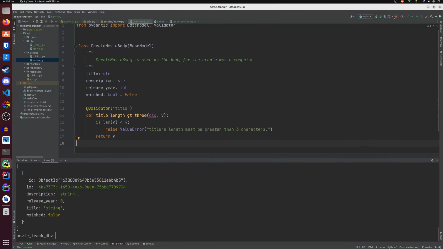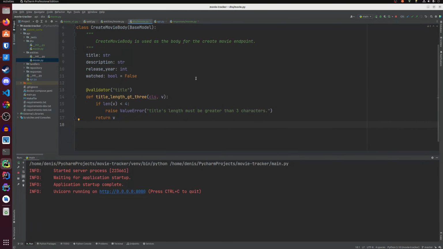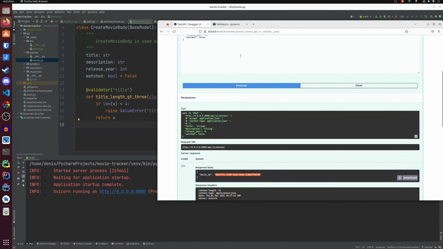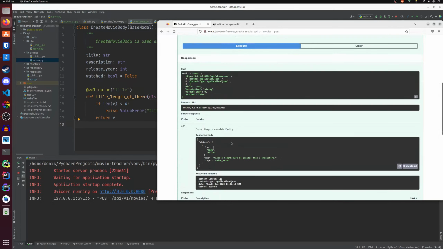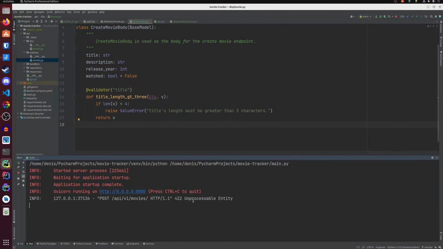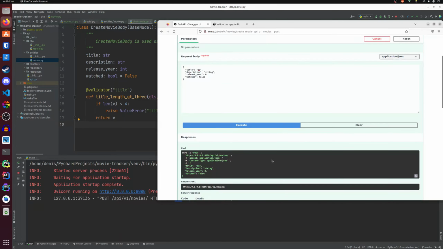Let's test this validator, stop the application, run it again, go back to Swagger, and if I say title AA, you can see the API responded with code 422, which is a client error, and it means unprocessable entity. We get a detail, location body, title, and a message: title's length must be greater than 3 characters, value error.